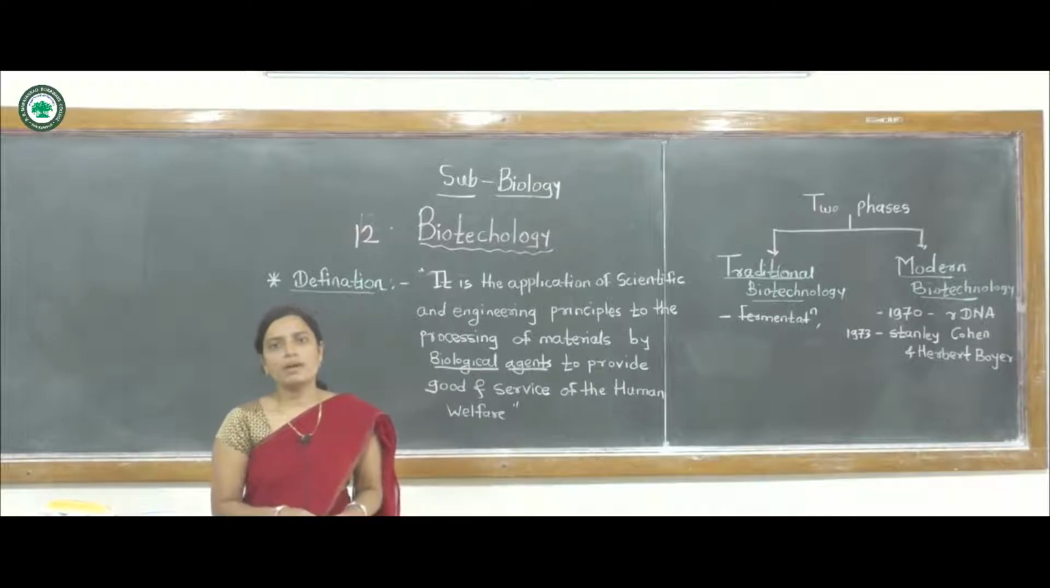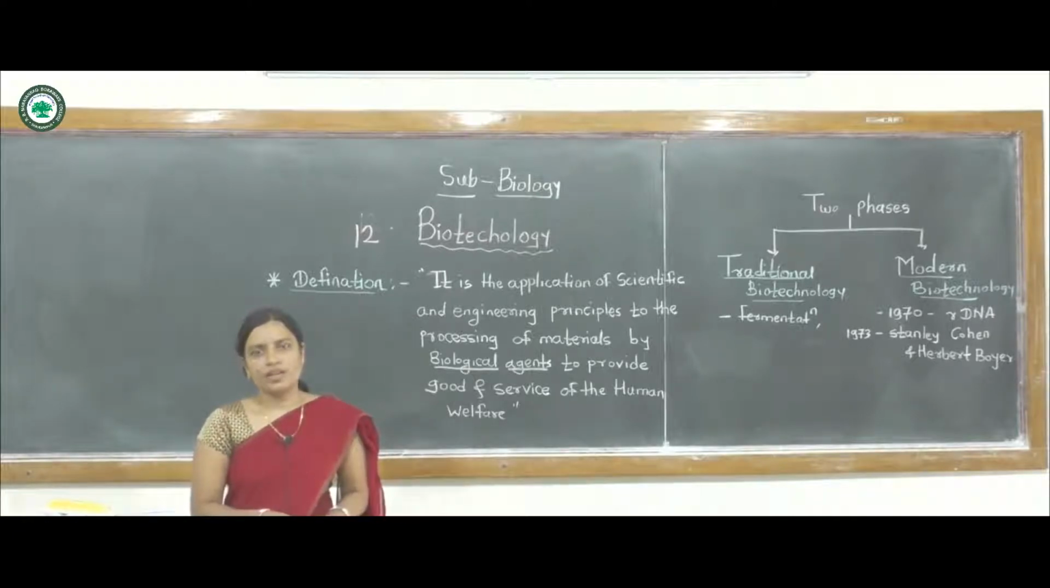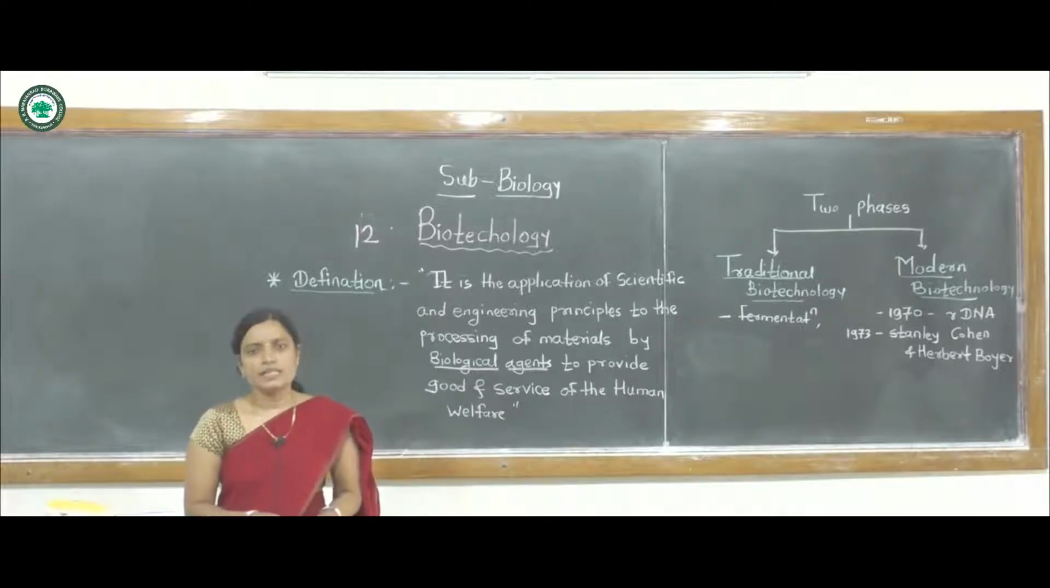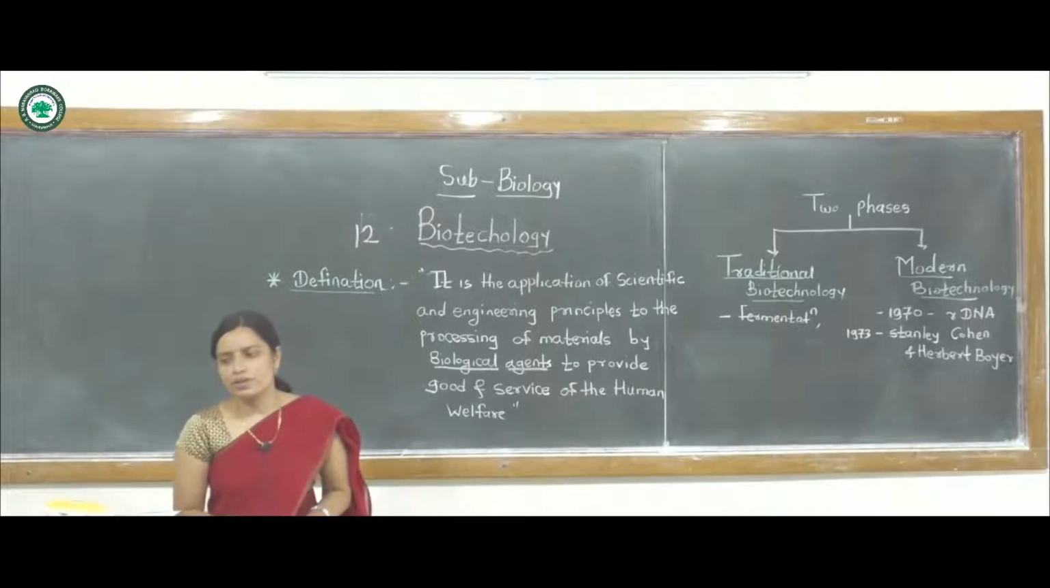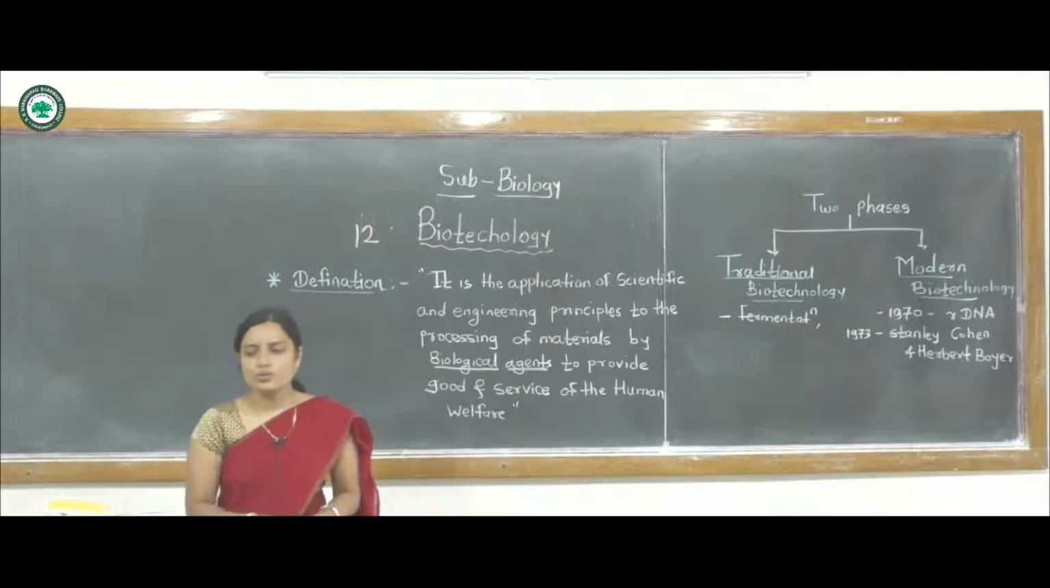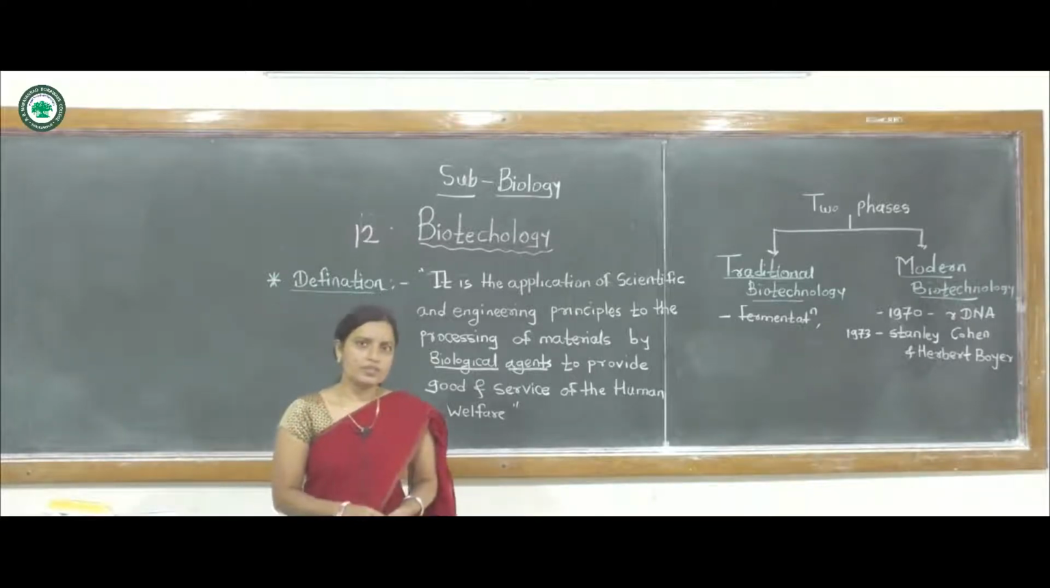It is one of the applied branches of biology, and it has various uses. Biotechnology is a process which takes place by using microorganisms, enzymes or some molecules. They obtain different products, and these products are useful to human welfare. The first term: what is biotechnology?